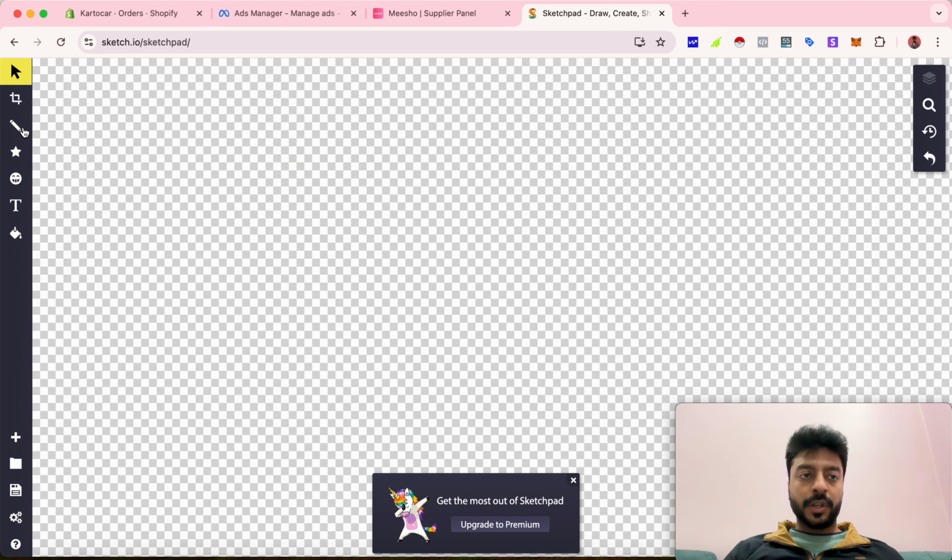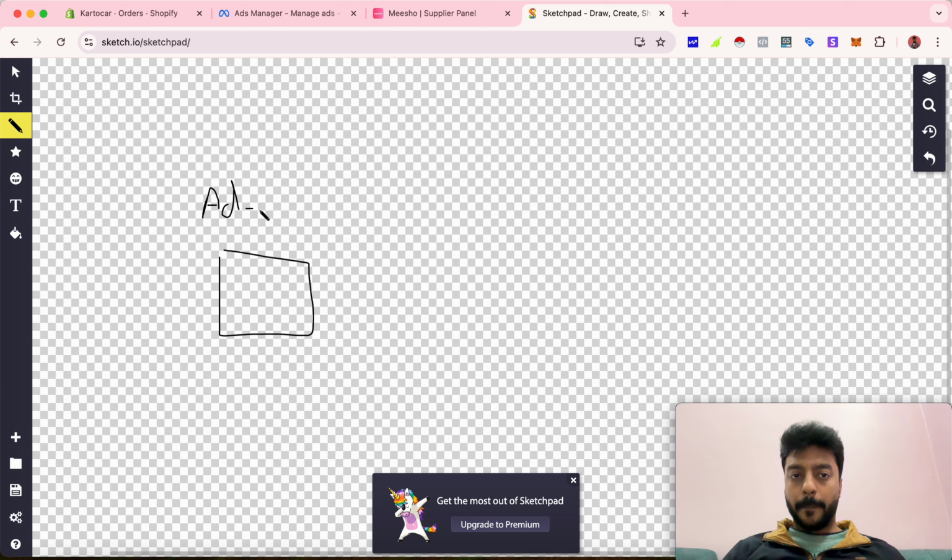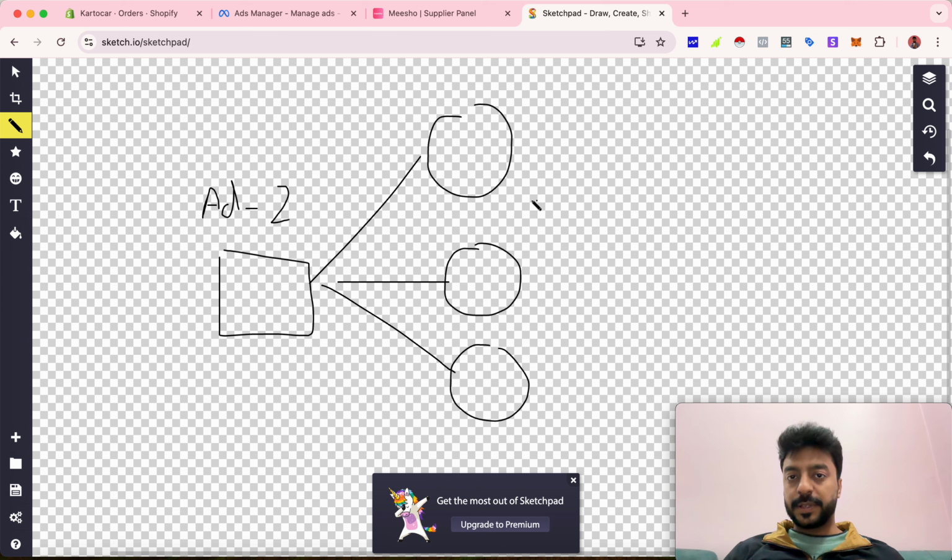I'll simply go ahead and launch a different campaign which will have ad 2. Right now I'll again launch three different ad sets. This is my first ad set, this is my second ad set, and this is my third ad set. Now all the ad sets will have the same video, which is your ad 2, because now I'm not going to play with any creative.